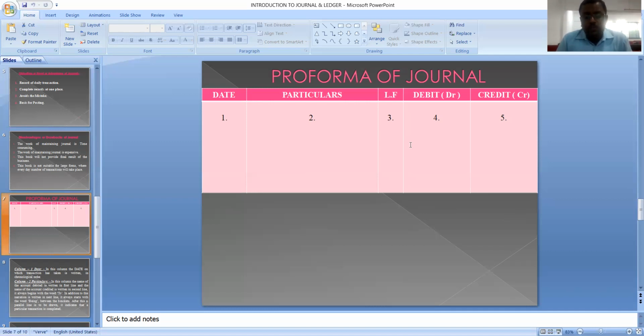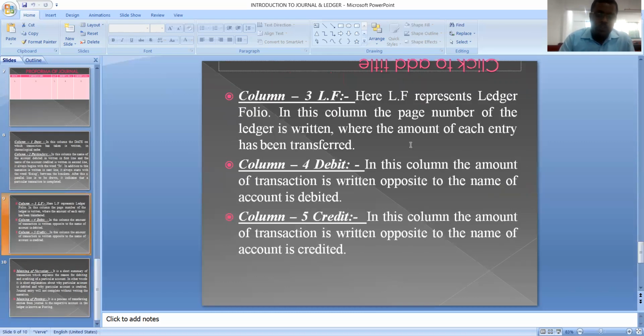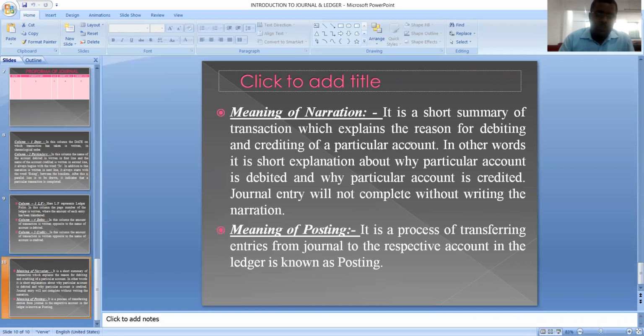The next column is meant for ledger folio, where we are going to write the page number of the ledger accounts where the journal entry is posted. Then the fourth column is meant for debit amount and the fifth column is meant for credit amount. We'll solve one problem by which you will get to know how we actually need to record transactions in the book of journal. And that is all about the explanation of those 5 columns.